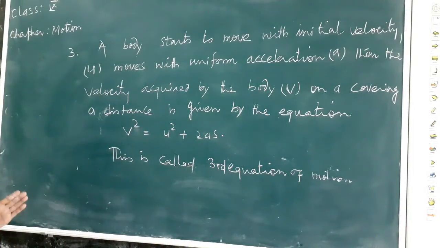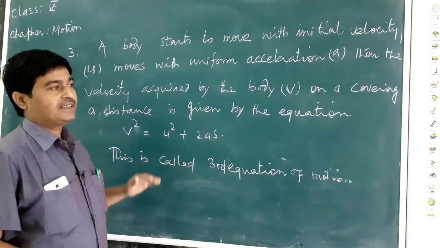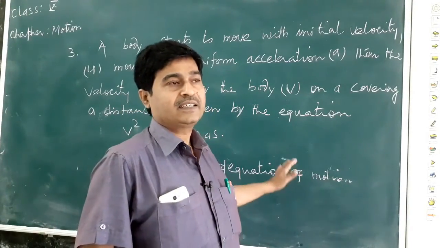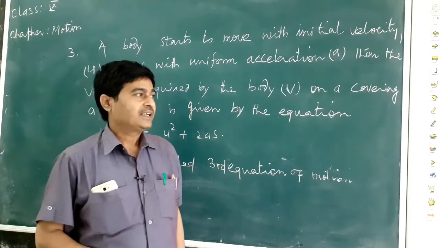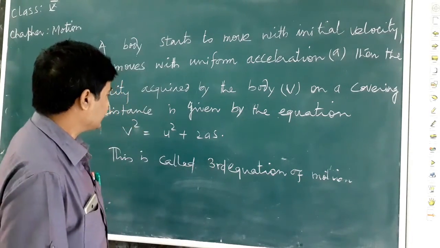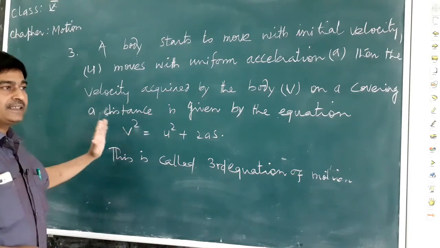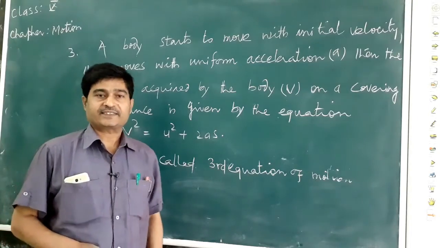The first equation of motion, v equals u plus at, states the final velocity attained by a body in a time t. The second equation of motion, s equals ut plus half at square, tells us the distance covered by a body in a time t. And the third equation of motion tells us the final velocity attained by a body when it covers a distance s.